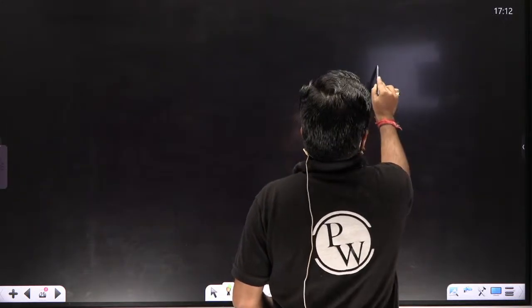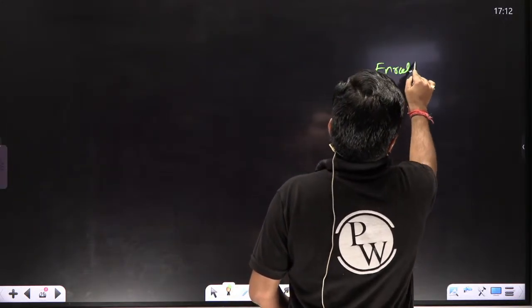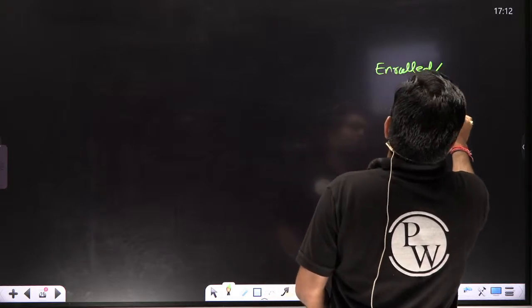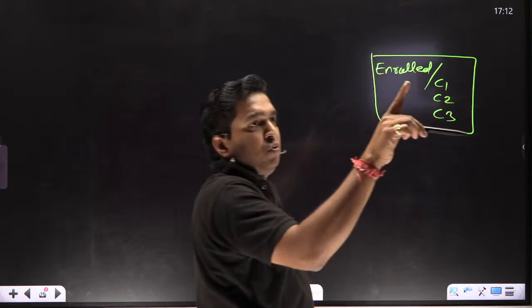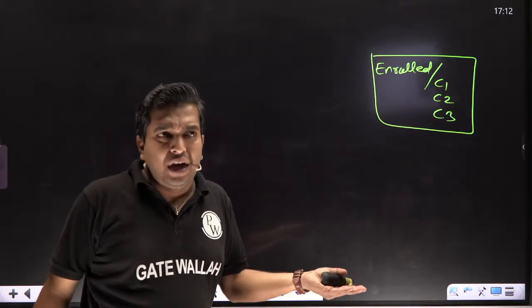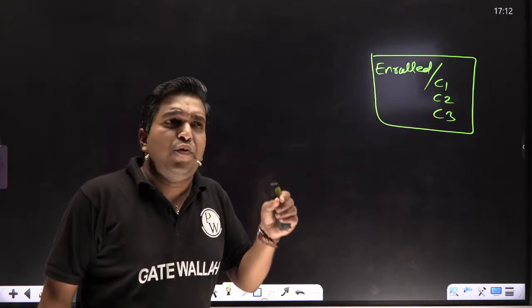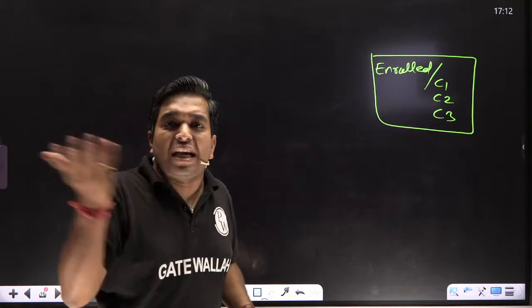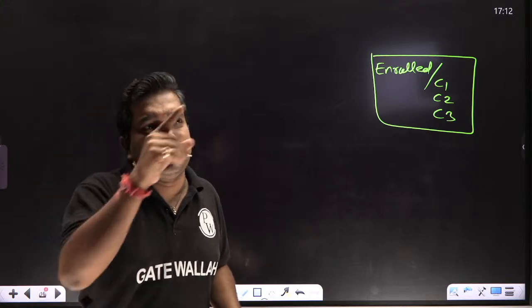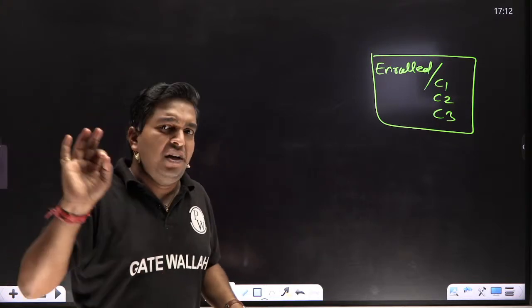Assume this enrolled table you have to divide by C1, C2 and C3. Then how will you do it? Each and every one, I know you know it, but if you have a little confusion, try to understand, then it will be understood smoothly as butter. Don't worry about that. Listen carefully.